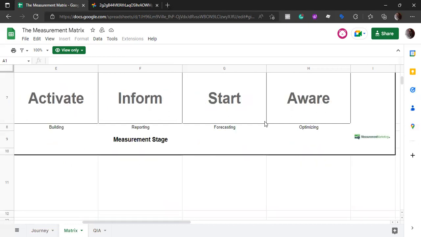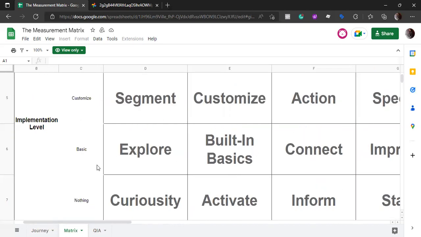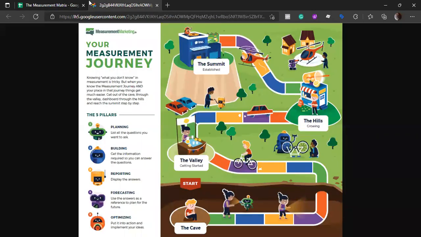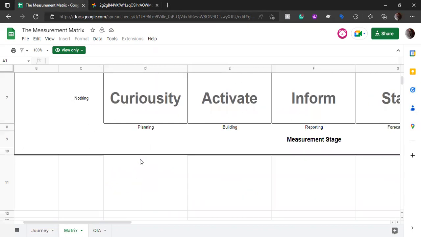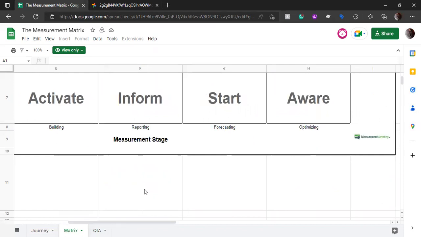We forecast and we optimize. So we figure out that, okay, if something is wrong, we get the numbers, we figure out whether something is wrong. And if it is wrong, then how can we improve it? So we discussed the measurement matrix. We have the levels here. Basically, this is our cave, valley, and the hills and the summit, right? And these are our five pillars: planning, building, reporting, forecasting, and optimizing.